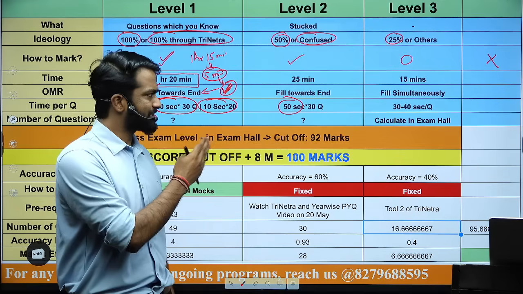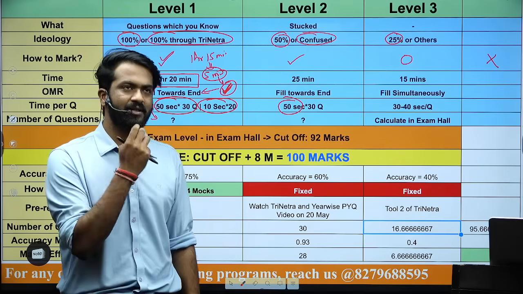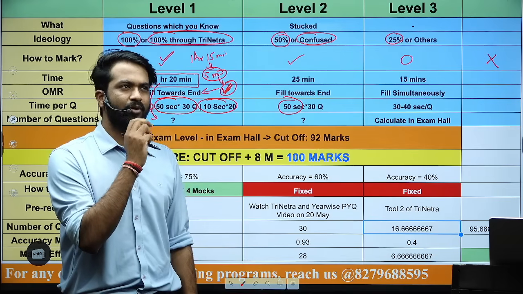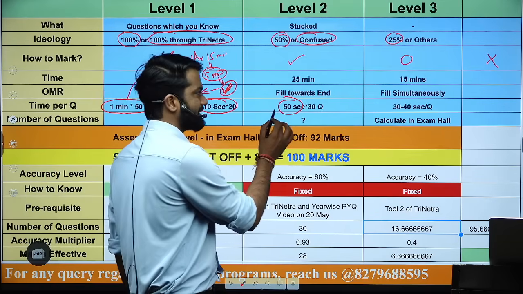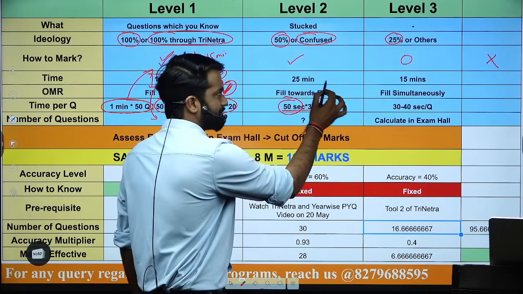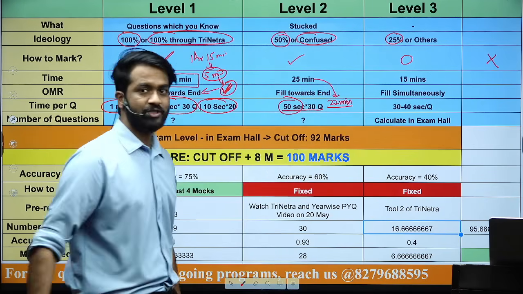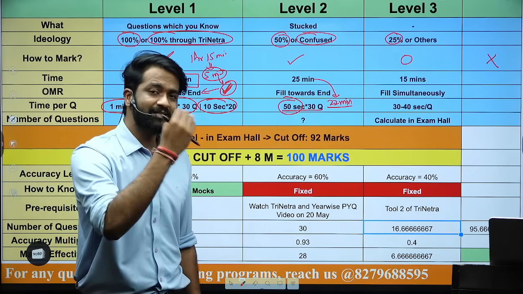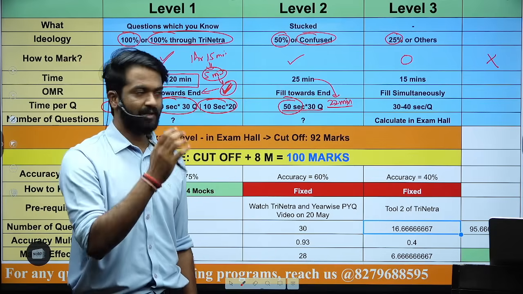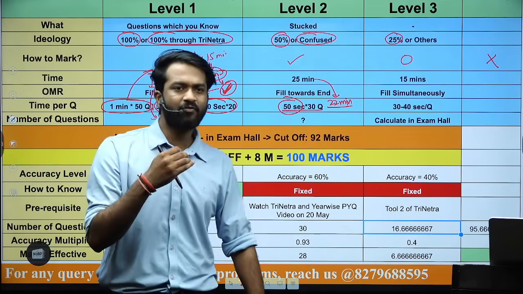If you will do this maths, 50 into 30 is approximately 1500 seconds upon 60 is approximately 25 minutes. That means in this time, let's say in 22 minutes, you are attempting all the 30 questions which were single ticked in the level 1. Level 2 में तो वापस से revisit करना है सिर्फ. You have to revisit them and you have to see for the answer. Whatever is your answer now finally, maybe